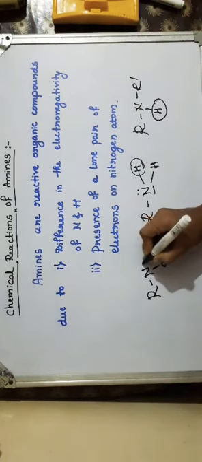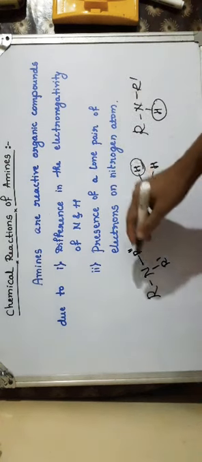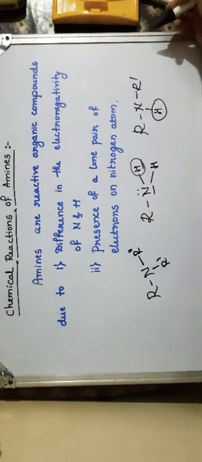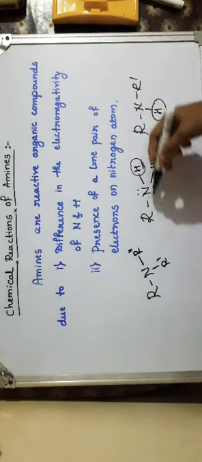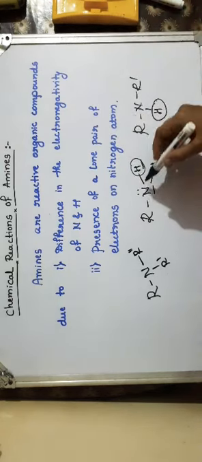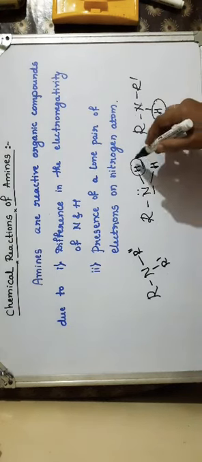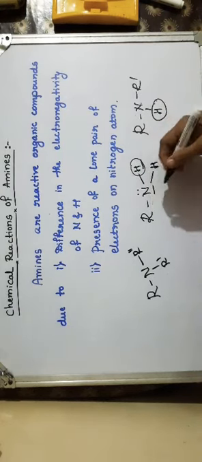If we consider a tertiary amine, we will have no hydrogen. So depending upon the number of hydrogen atoms, they show different types of reactions. And because of the presence of a lone pair of electrons on nitrogen, these compounds also act as nucleophiles. As they are electron rich in nature, they are also referred to as nucleophiles.